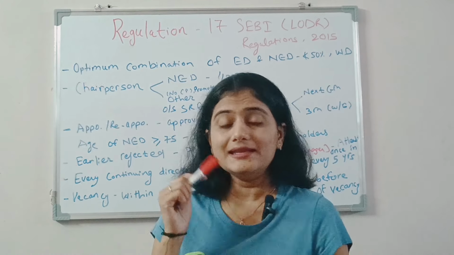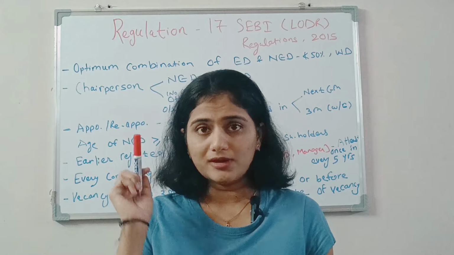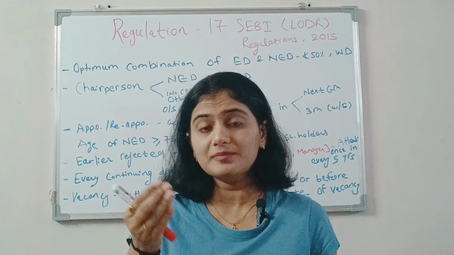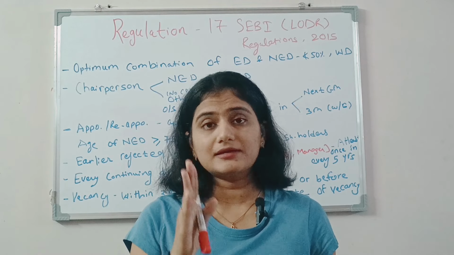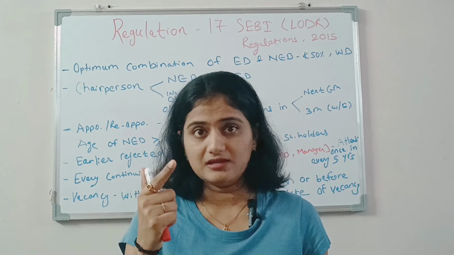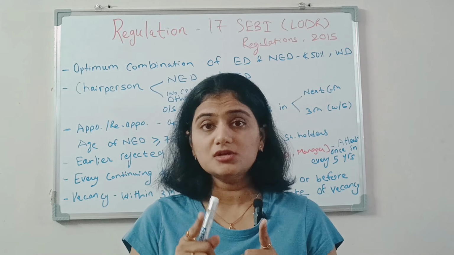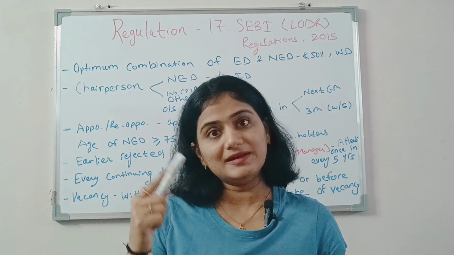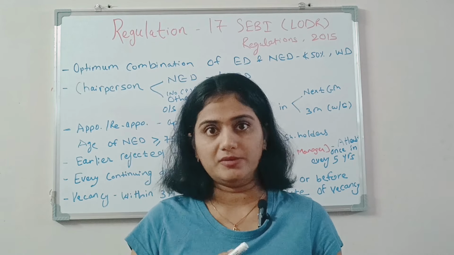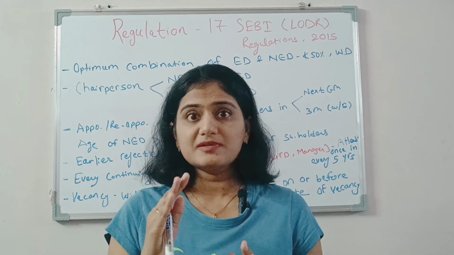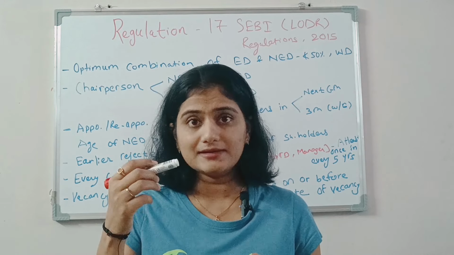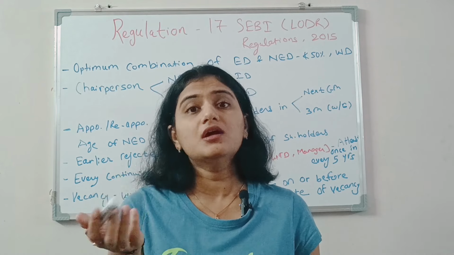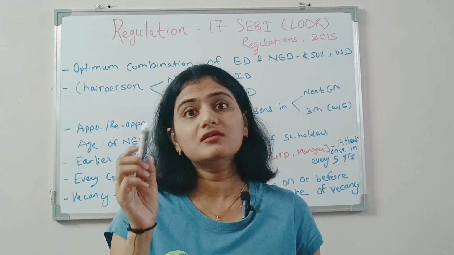Now next, if the company wants to appoint any non-executive director whose age is 75 years or more, or if the company already has a non-executive director whose age is about to reach 75 years, then in such case shareholders' approval should be taken by passing a special resolution, with an explanatory statement giving justification for such appointment. There is no timeline specified, but it is assumed that in case of a continuing director, approval of shareholders is taken by a special resolution before the director reaches the age of 75 years.